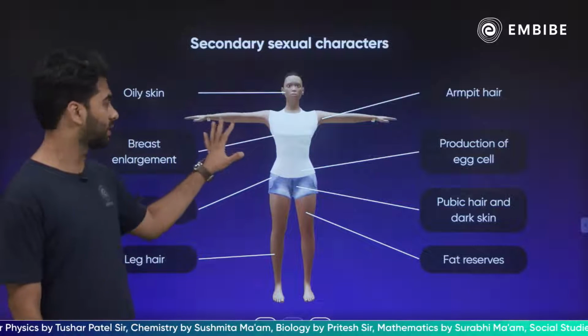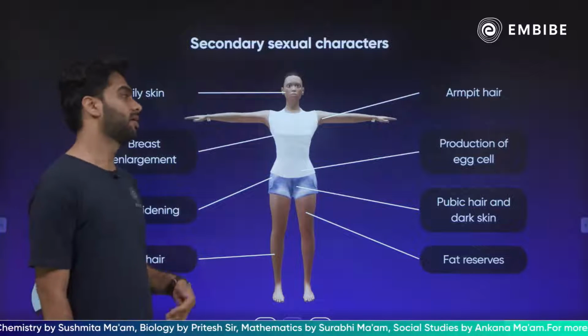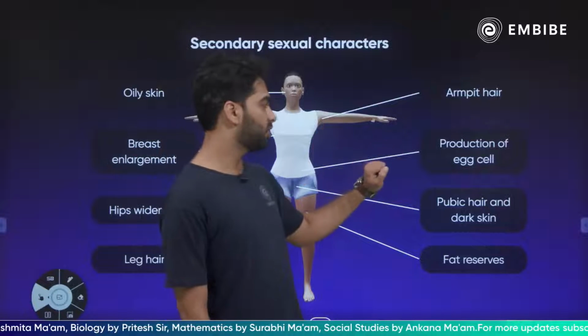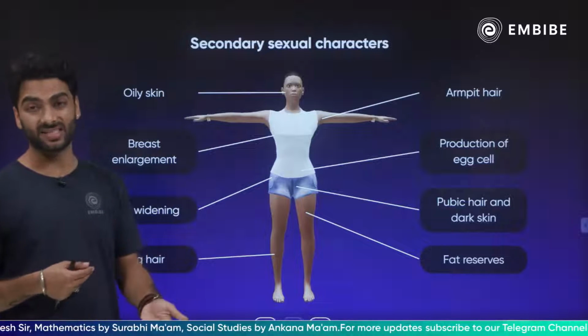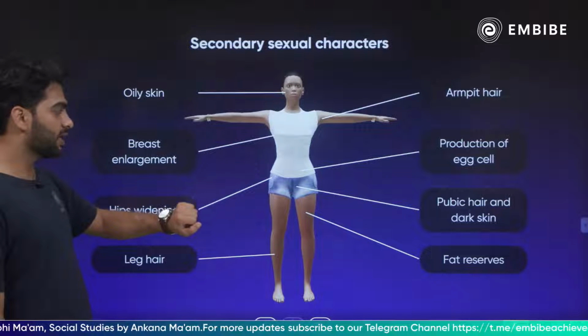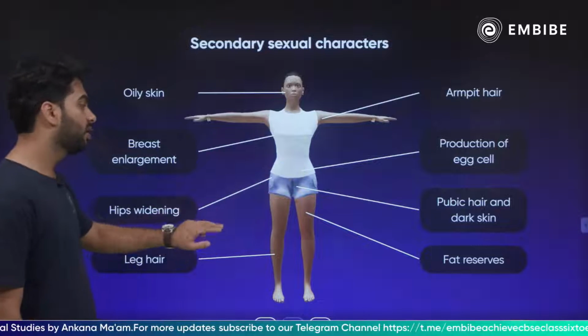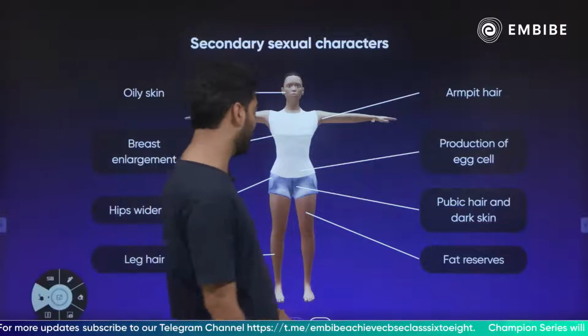If we talk about females, so oily skin, and because of oily skin happens pimples, right, and acne. Hair in the armpit region, the eggs in the ovaries, they start maturing every month. Menstrual cycle starts in females. Breast enlargement, fat deposition in the hip region, pubic hair, fat reserves, and hair on the legs. Okay, this all is seen in females.